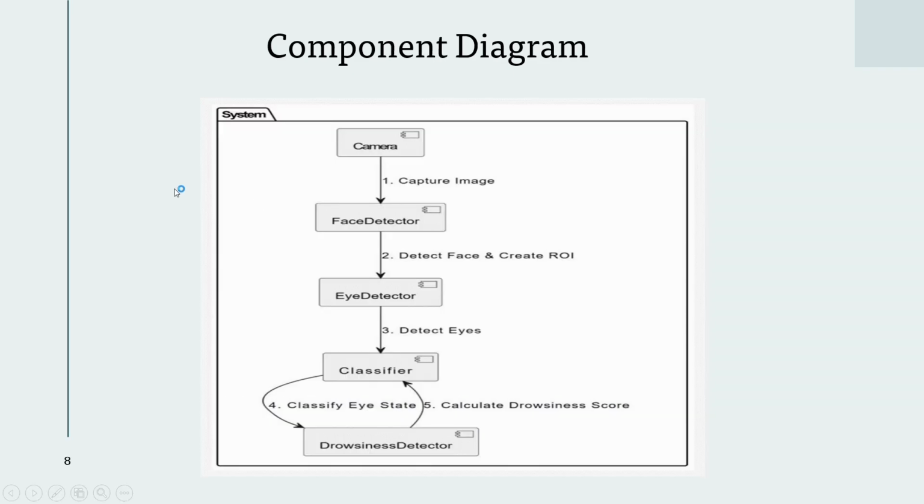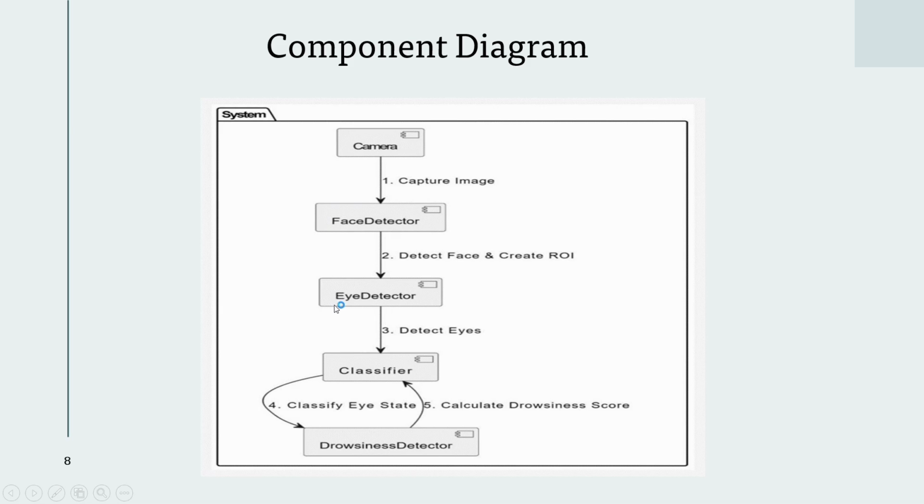This is the component diagram, and the first component here is the camera, which captures images of the driver. The captured image is sent to the face detector component. The face detector detects the face within the captured image and defines a region of interest around the face. The detected face and region of interest are sent to the next component, which is the eye detector.